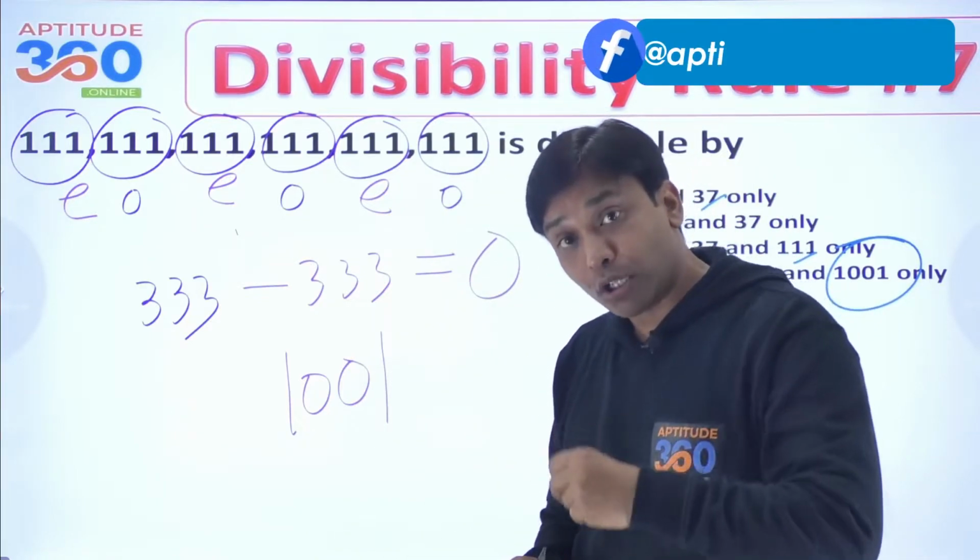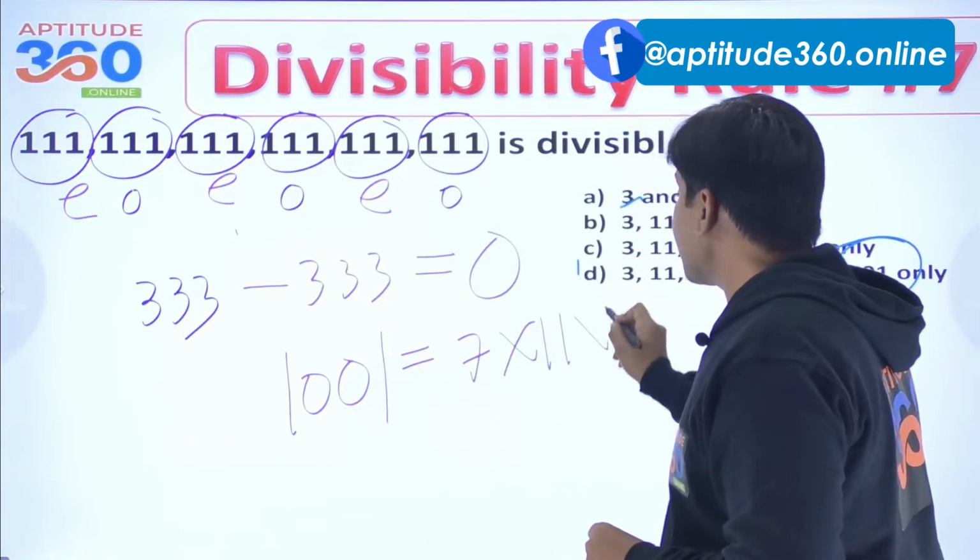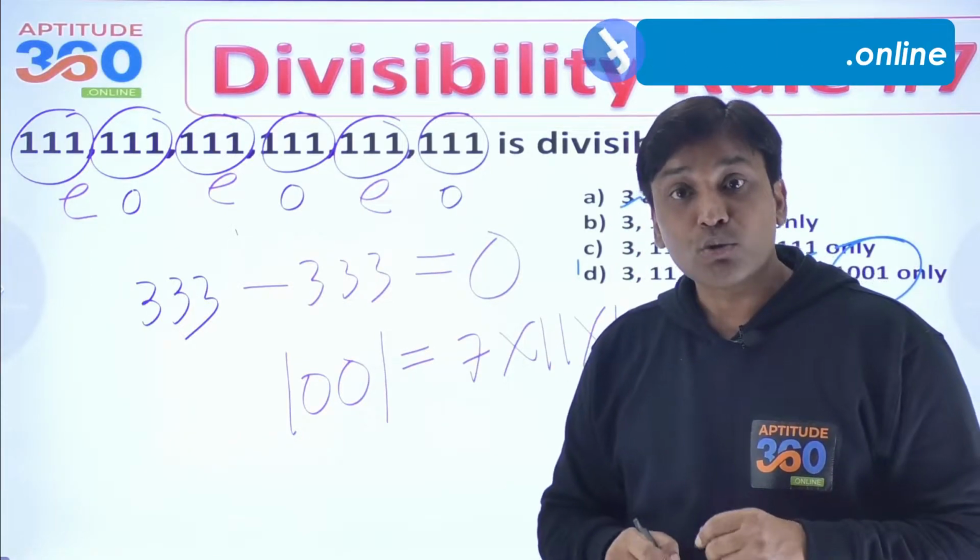And you have also learned in that video that this number can also be written as 7 into 11 into 13, right?